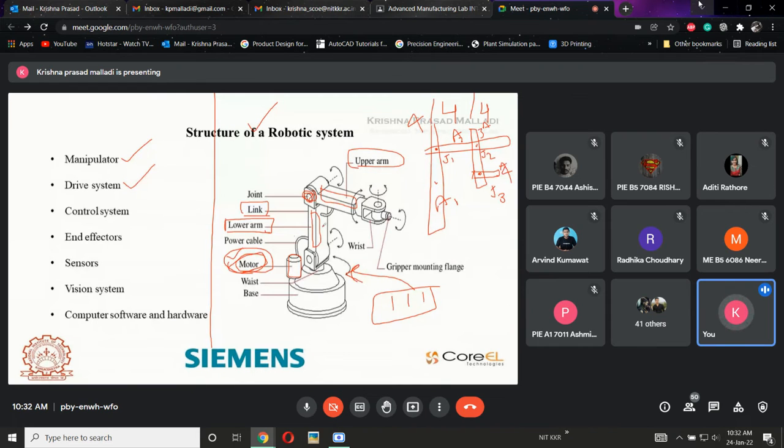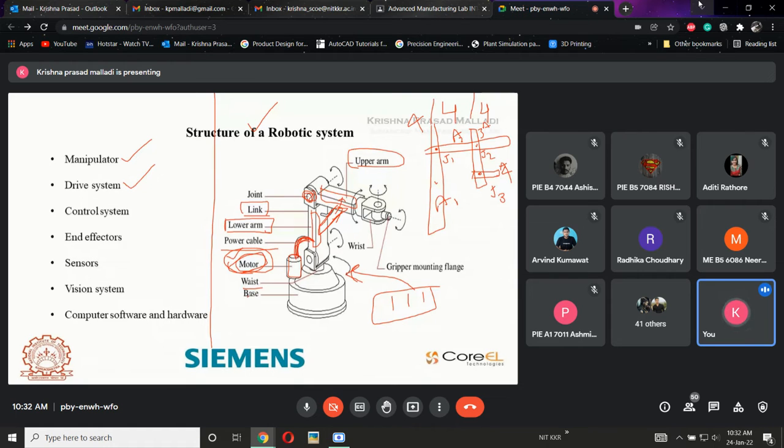Okay, if this application is going to lift some 100 kg component, then there will be a cylinder between these two arms, a piston and cylinder assembly between these two components. That will give power to lift the component, to lift this arm in some direction. That is the actuators or drive systems. The power cable is how the power is distributed from the actuators or drive systems to the robot.